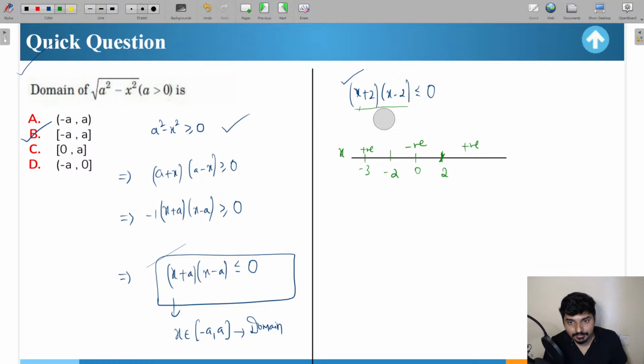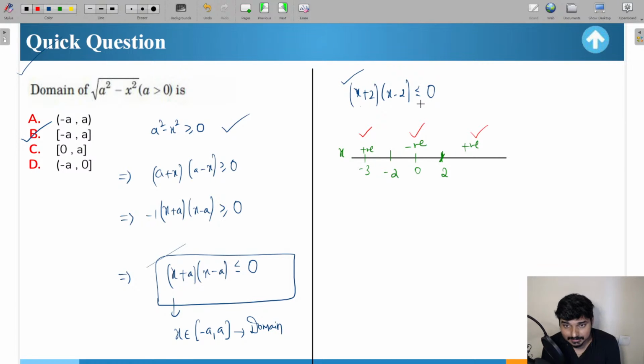Everyone, after getting this, from here it is pretty much clear that for any value of x less than -2, it is positive; between -2 and 2 it is going to be negative; and for any value of x greater than 2 it is going to be positive. And what region are we looking for?